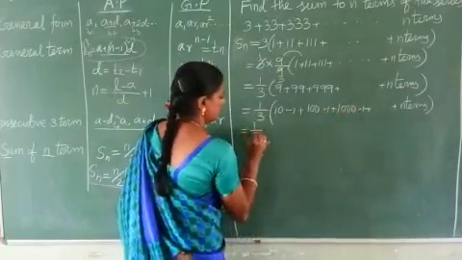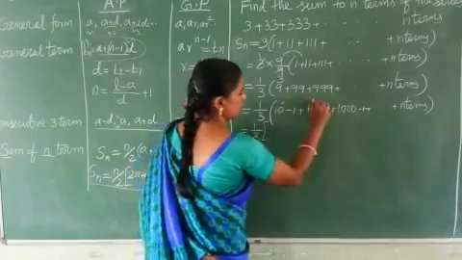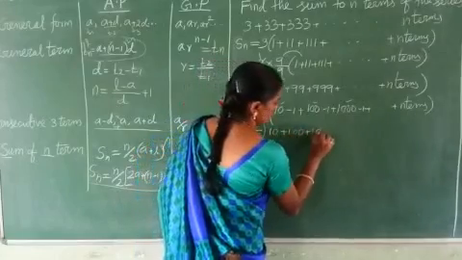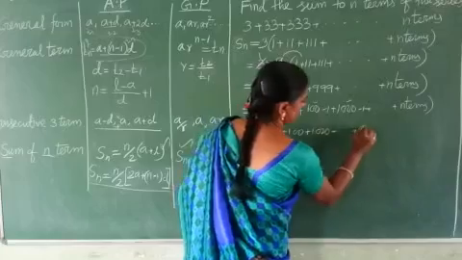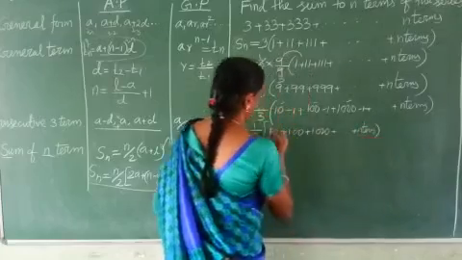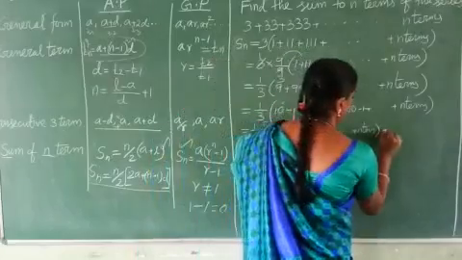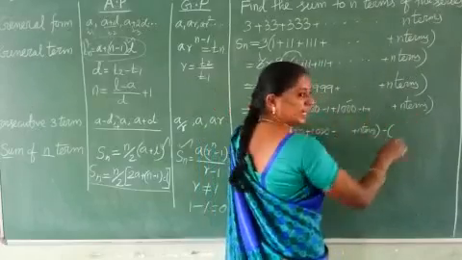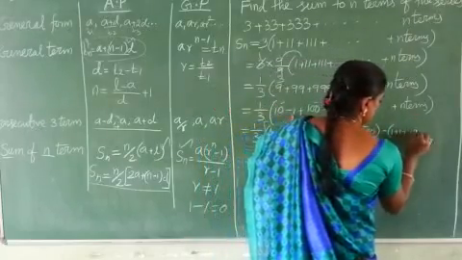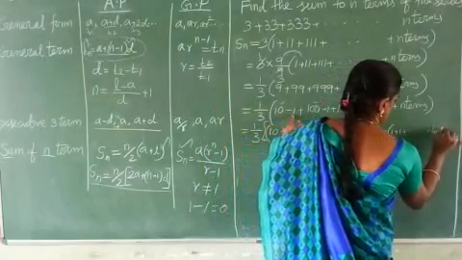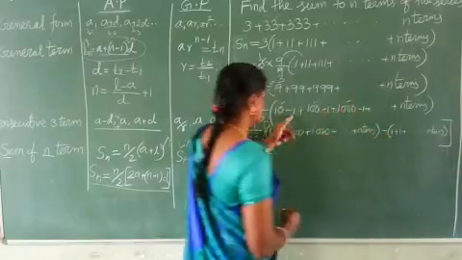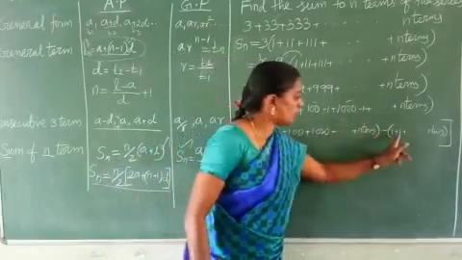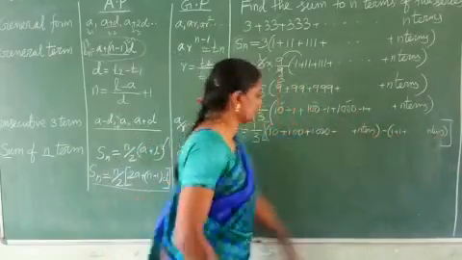Again collect the whole numbers: 10, 100, 1000 etc. up to n terms. And next, the minus 1s, we take the minus outside: 1 plus 1 plus etc. Up to how many times? n times. Is it clear?